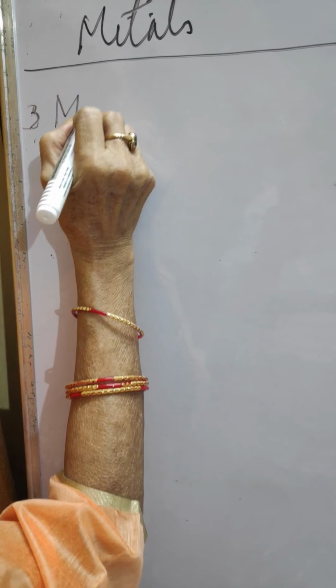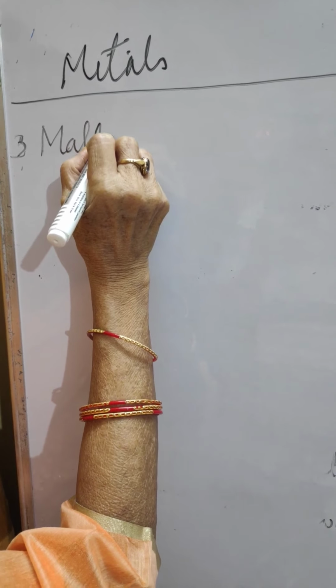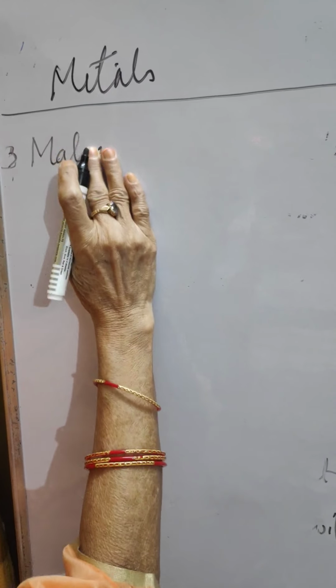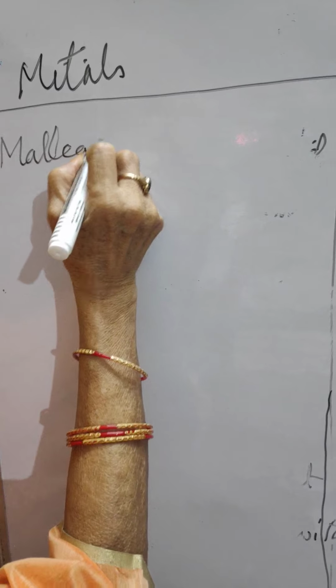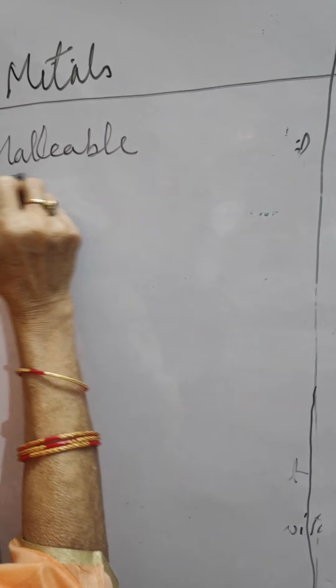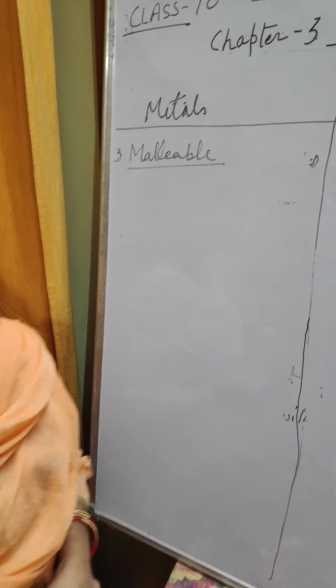malleable. Malleable means can be beaten into thin sheets.